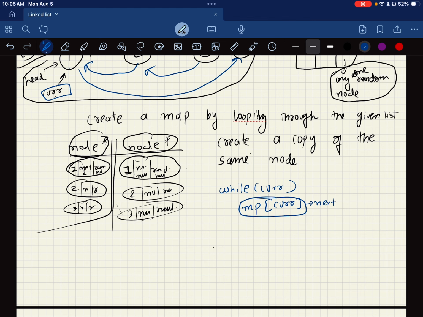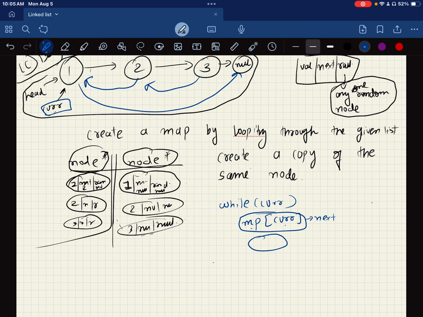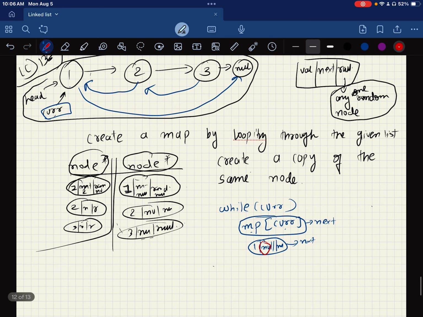My current is at 1, and MP current is just 1 with null and null, right? And its next, so this guy will point to MP and then inside cur next. So what is the cur next? Current is 1 and its next is 2. This null will point to 2.